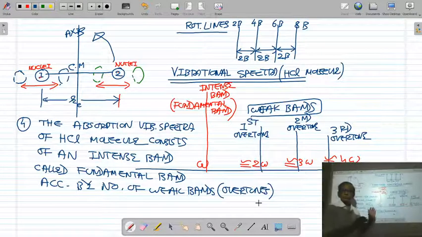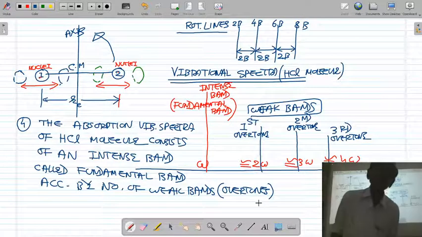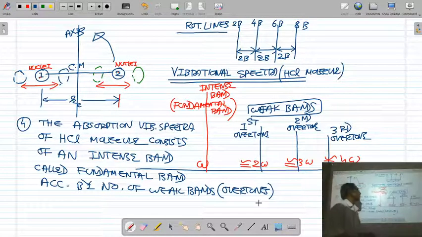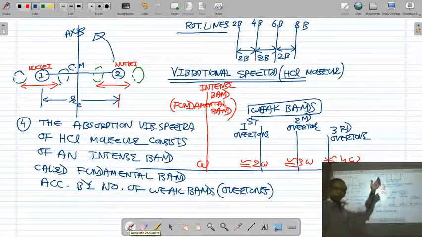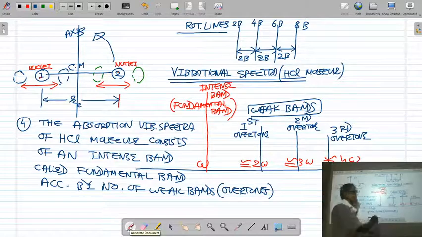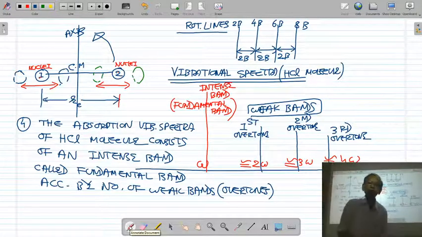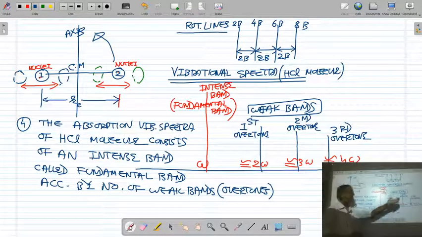So I have shown you which type of spectra we are getting due to the vibrational motion. If you study the absorption spectra of HCl molecule, you will find one intense band which is called the fundamental band, accompanied by a number of weaker bands known as overtones.